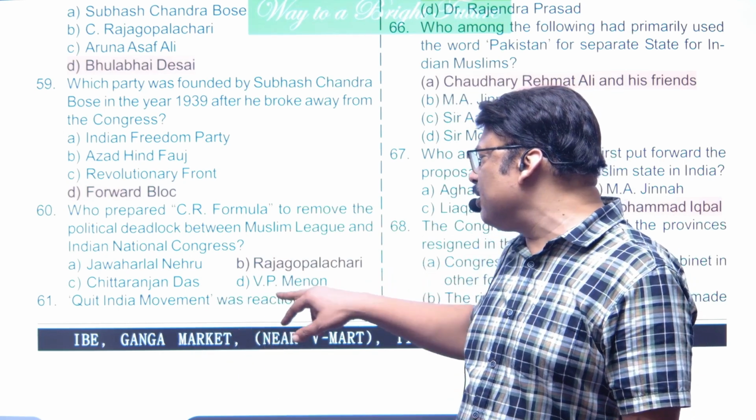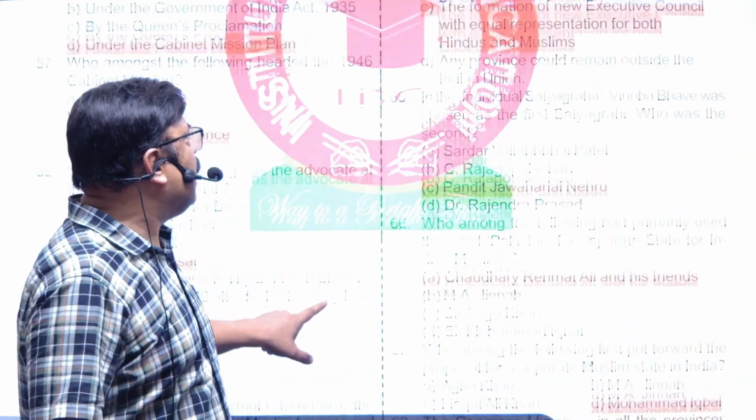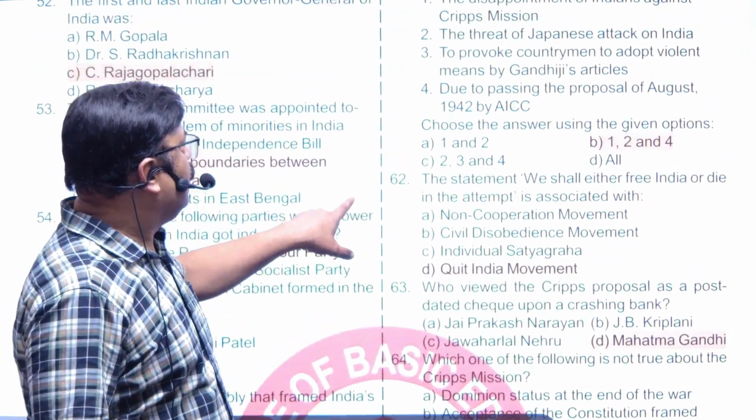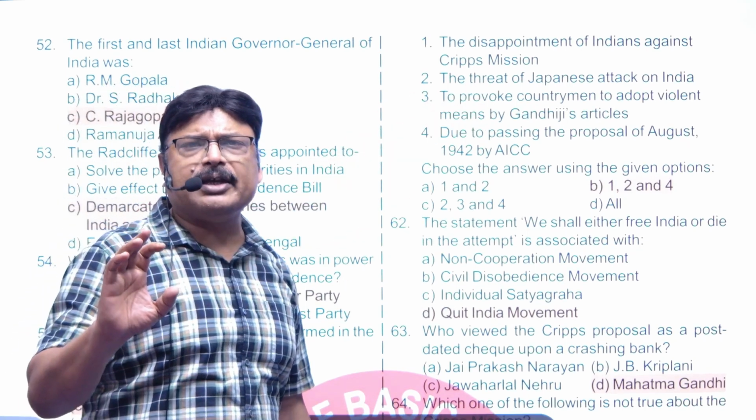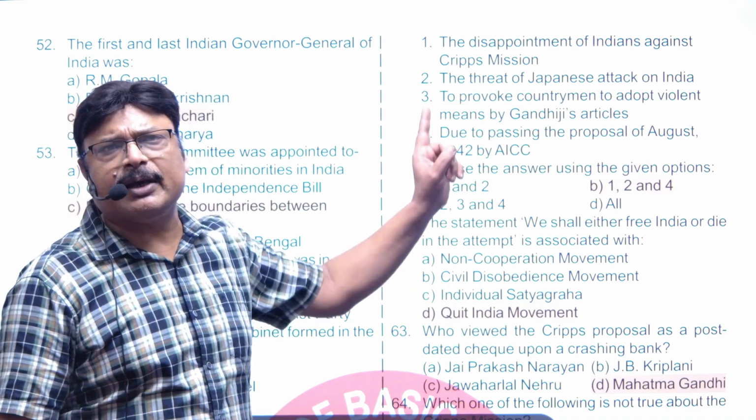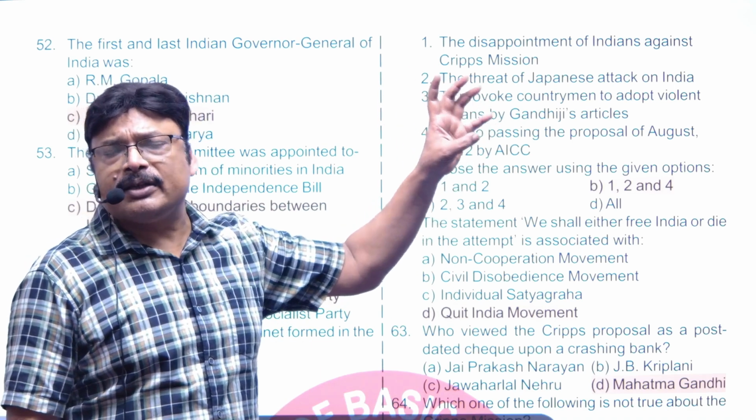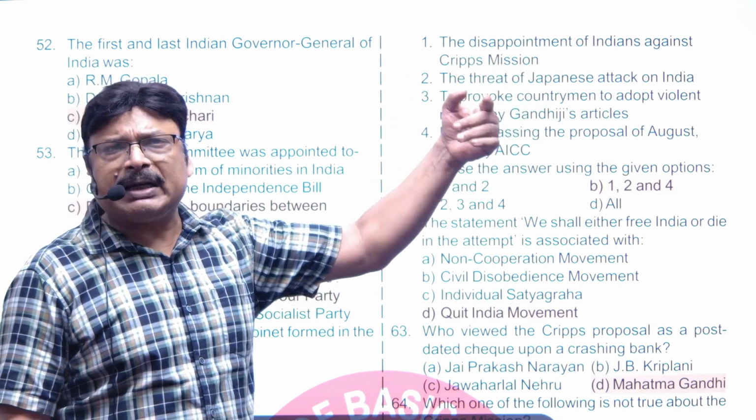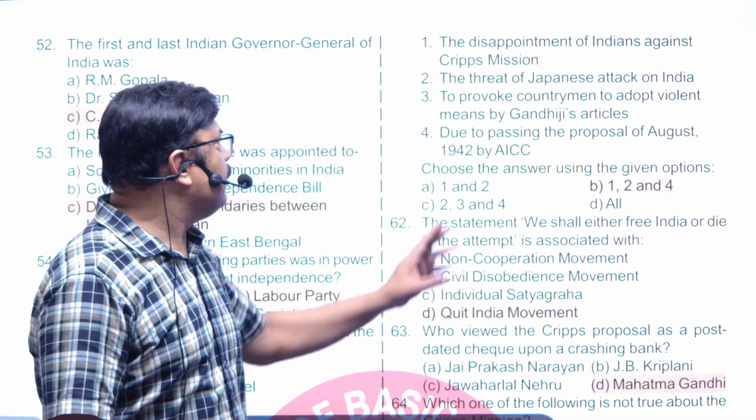Question number 61. Quit India movement was a reaction of. Now let's see the statements that are there. The first statement says, the disappointment of Indians against Cripps mission. It's absolutely right, because we were very much hurt by the Cripps mission. We were thinking that the British will be considerate enough and they are going to talk about complete independence, but still they were sticking to dominion status. So this is the perfect remark on this.